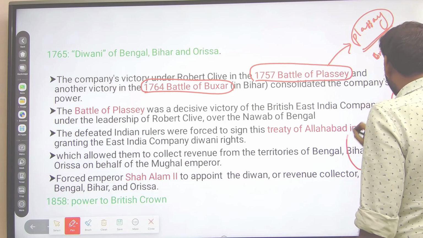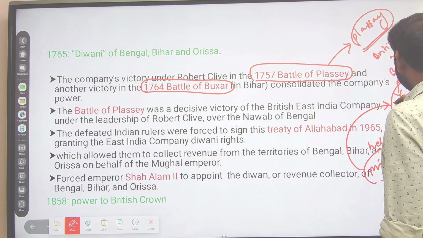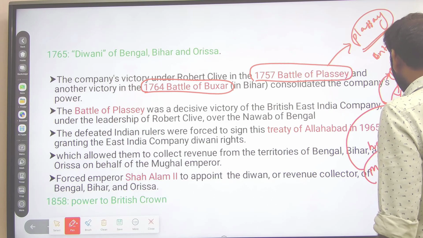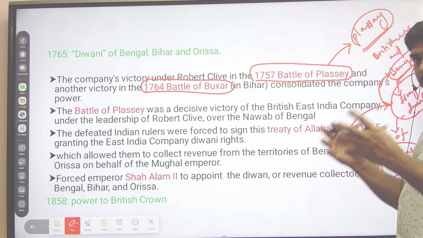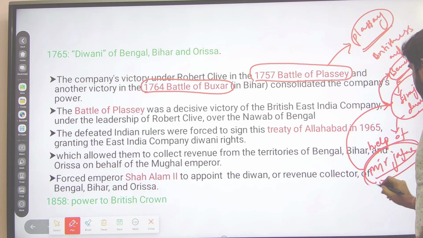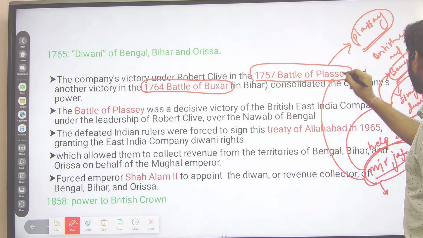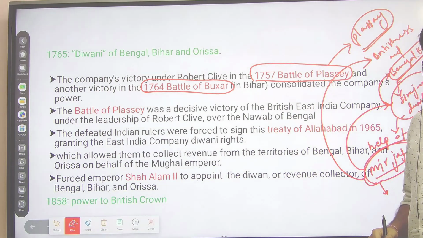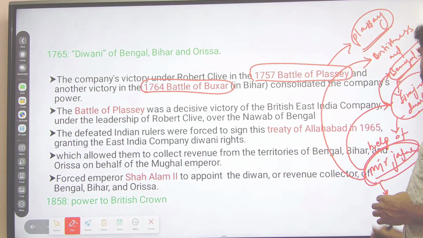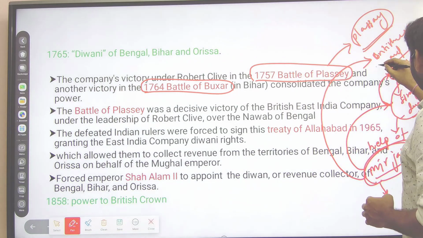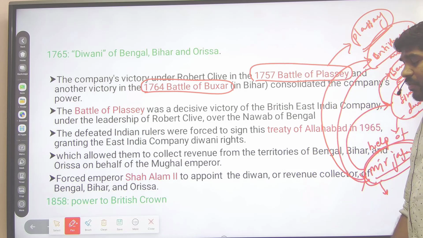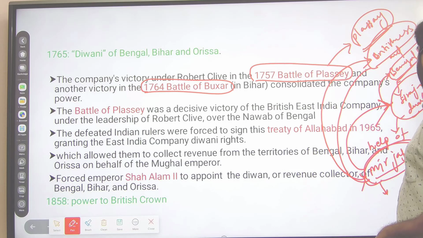Mir Jafar was the commander in chief of Sirajud-Dowla, who at that time was the Nawab of Bengal. So the military head of the Bengal province, Mir Jafar, helped the Britishers in the form of a conspiracy to defeat Sirajud-Dowla. Like that, with the help of Mir Jafar, the Britishers overthrew Sirajud-Dowla.